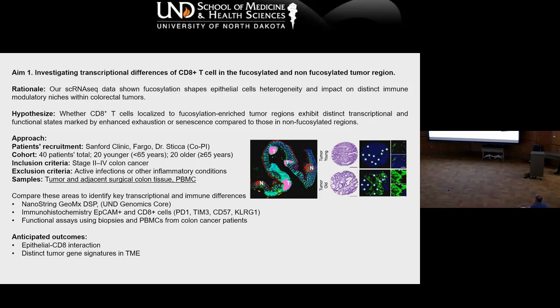What we can do is stain epithelial cells, CD8 T cells, and fucosylation, and we can make ROIs, capture these regions, and look at the transcription profile of epithelial cells and CD8 T cells, and then we can make a nice correlation with that.